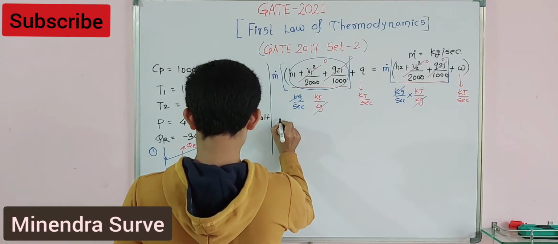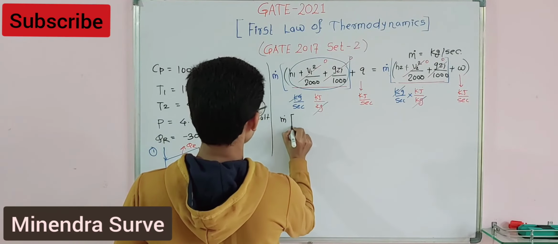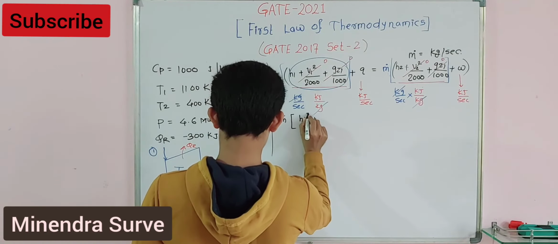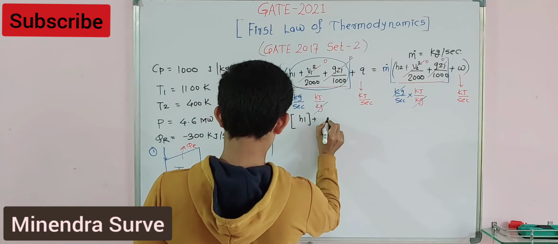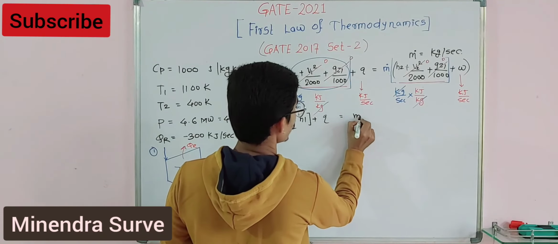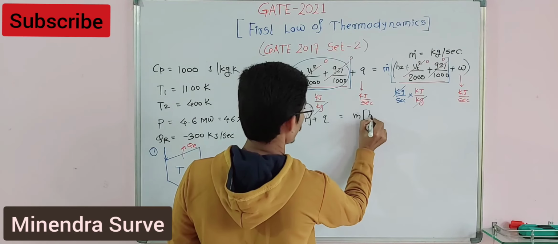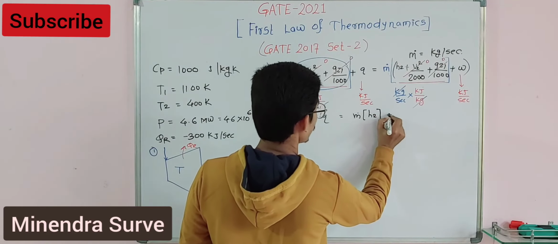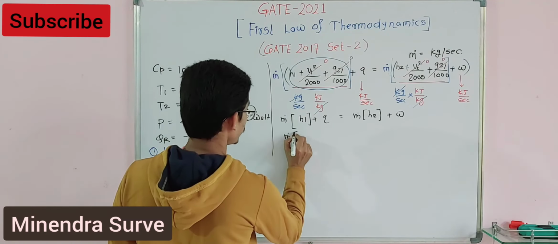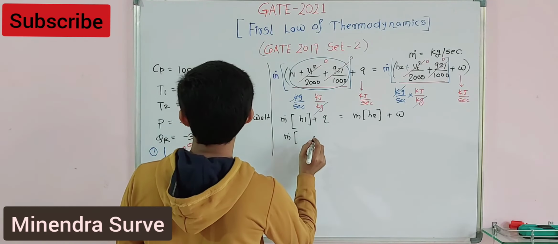What is that? m1 is unknown. h1 plus Q is equal to mass flow rate into h2, and what is remaining here? Just put the values, mass flow rate as it is.